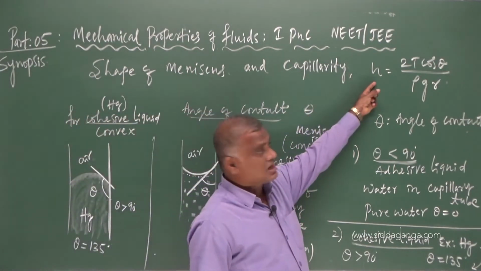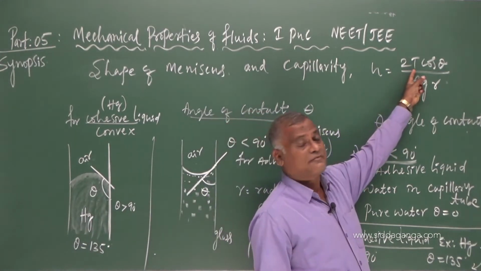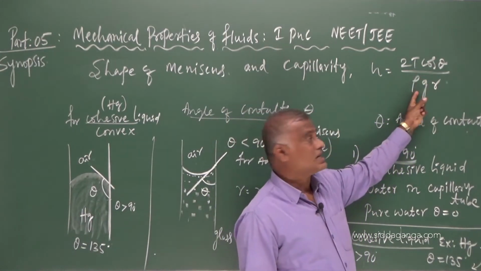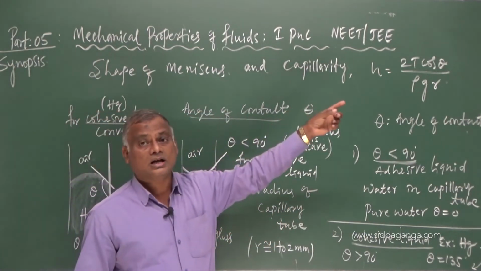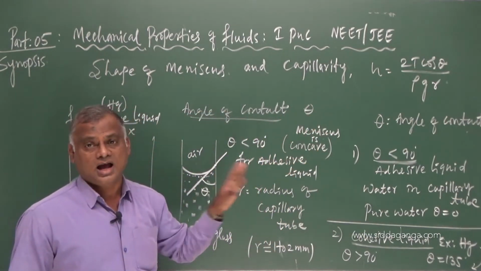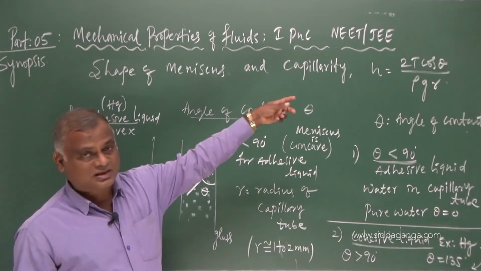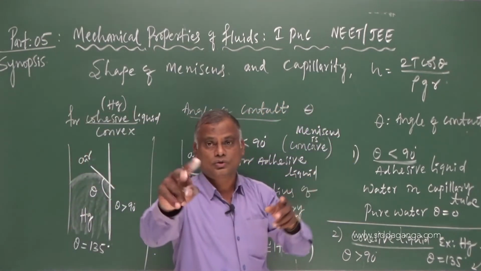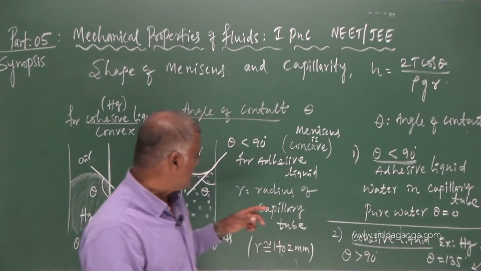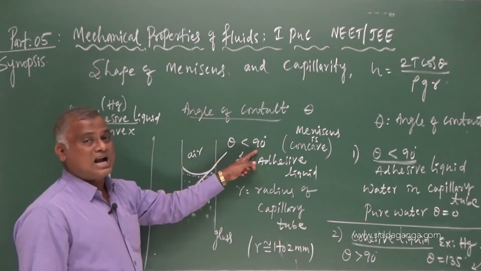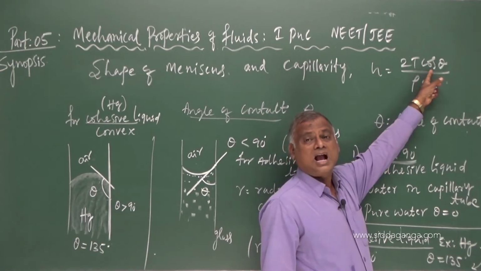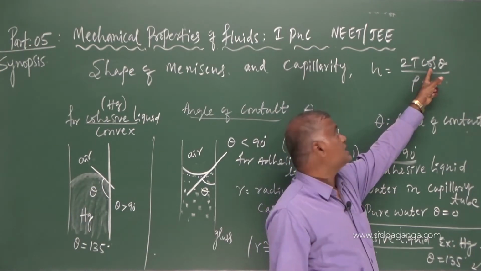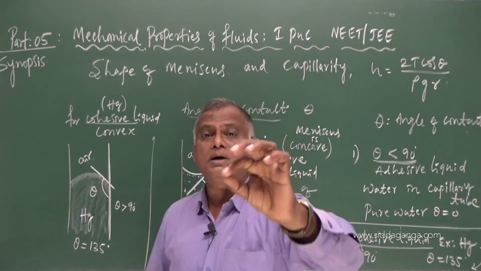In this form, we have to study this formula where T is surface tension, rho is density, R is radius of the capillary tube, theta is angle of contact. With this, let us understand that formula in 2-3 steps, my dear students. Now here, for an angle less than 90, cos theta is always positive. For an angle less than 90, cos theta is positive, therefore H is always positive.